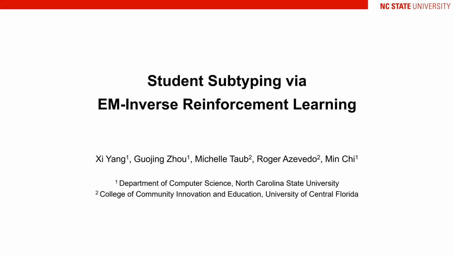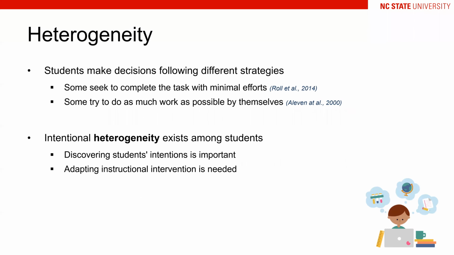Our paper is entitled Student Subtyping via EM Inverse Reinforcement Learning. During the student's learning process, they will make decisions following different strategies. For example, some students may seek to complete the learning task with minimal effort, while other students may try to do as much work as possible by themselves.